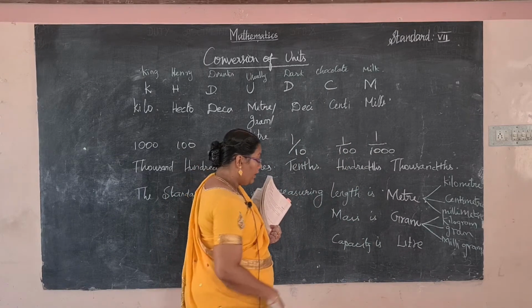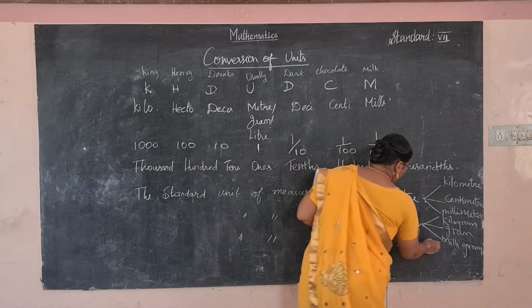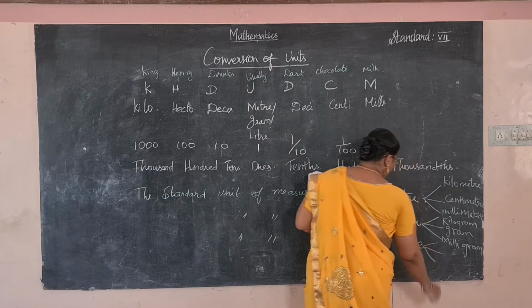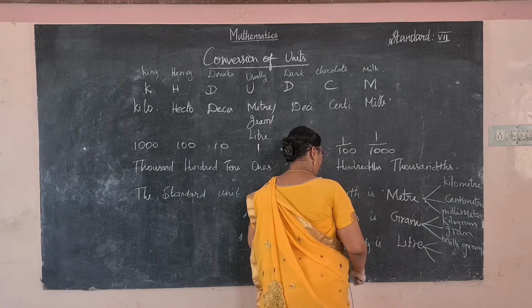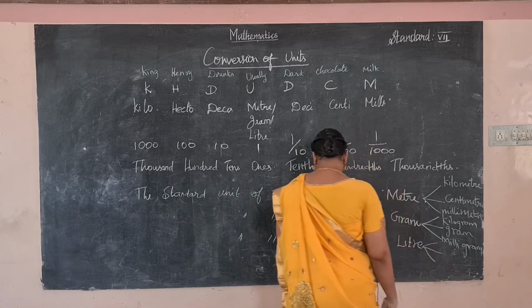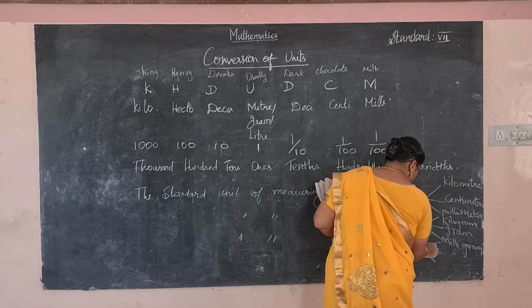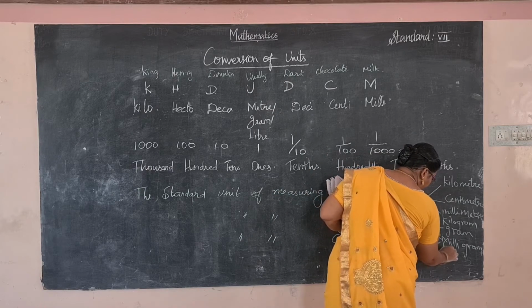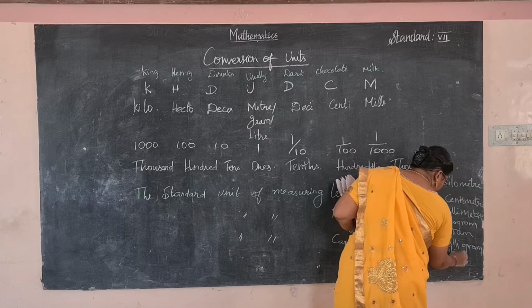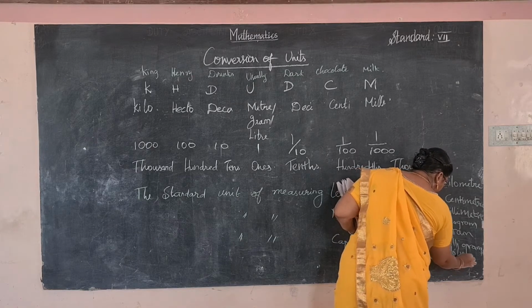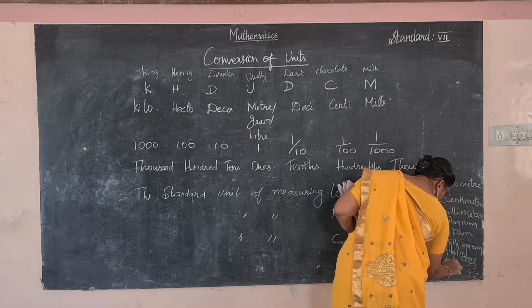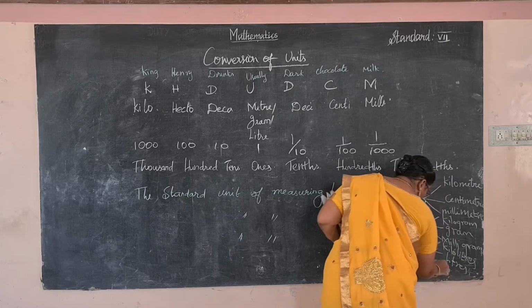Capacity also has other measurements: kiloliters, liters, and milliliters.